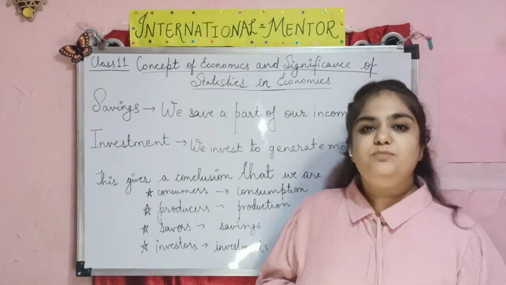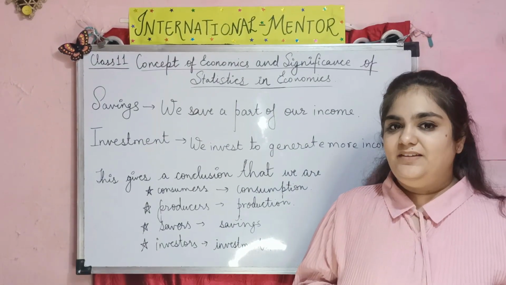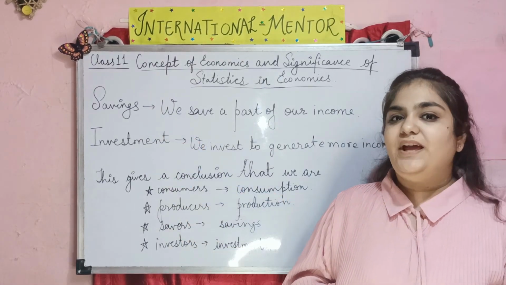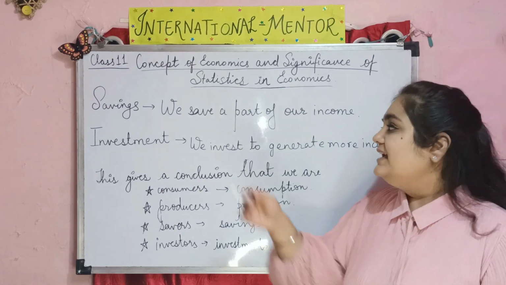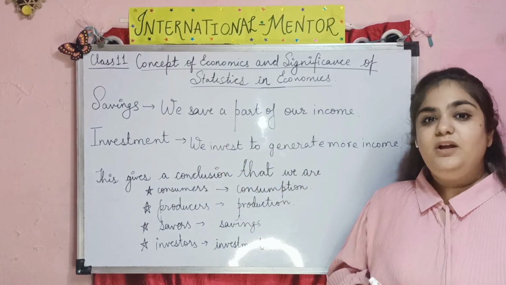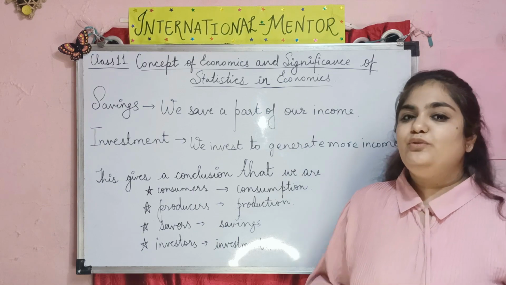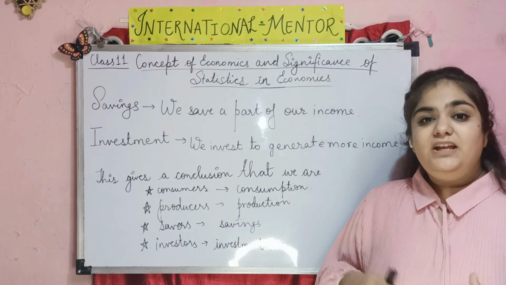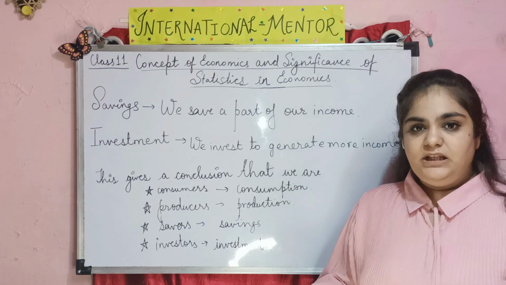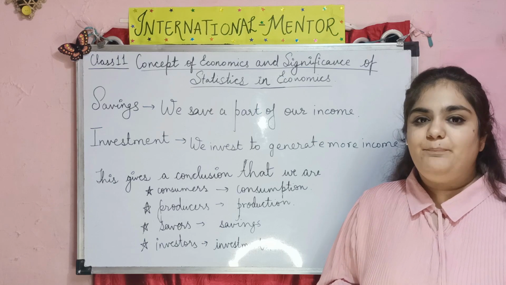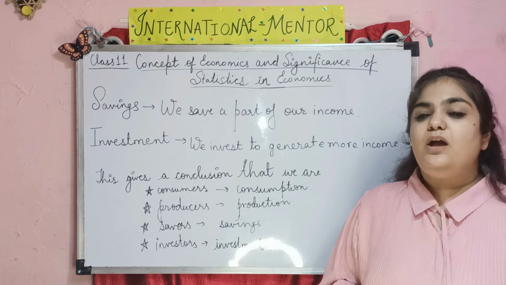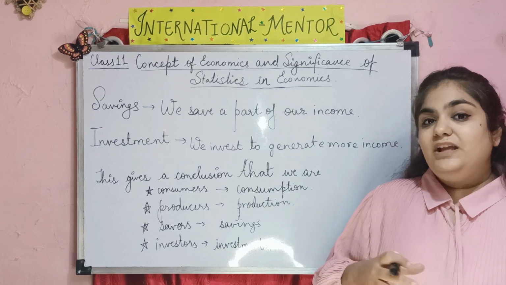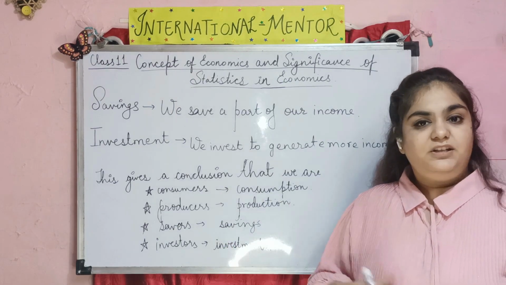After studying consumption and production as economic activities, we can also say that savings and investment are economic activities, as we save a part of our income in our savings account for future use. Investment is when we invest a part of our money to generate income. For example, if you invest in the share market or in real estate, that money will grow after a certain period of time.